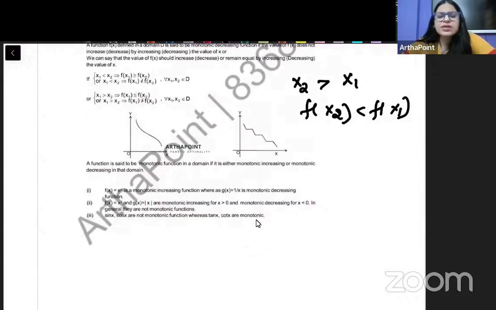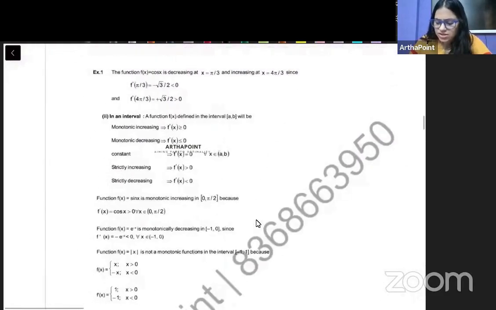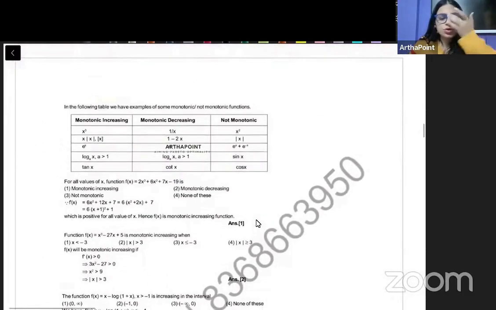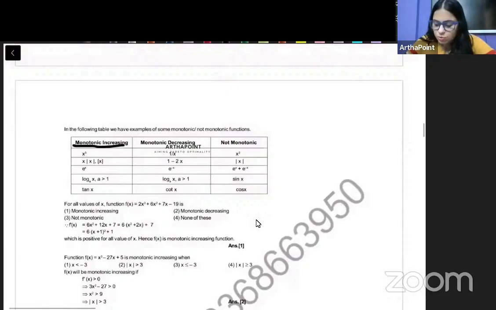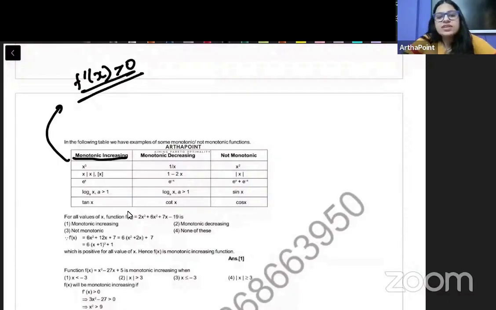I am expecting that on monotonic increasing or decreasing, there can be a question in exam. एक basic concept है, but इस पे एक question exam में हो सकता है. Now, I will just give you an example. Just try these as part of your homework. Just take this example. ये box देखो. So consider this. Consider monotonically increasing function. One more way to check whether the function is monotonically increasing or not is to find out f dash x. And if that is greater than 0, then we can say that it is a monotonically increasing function.